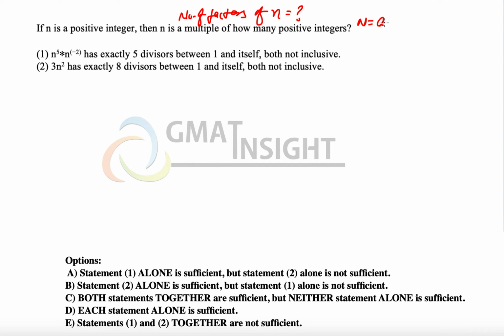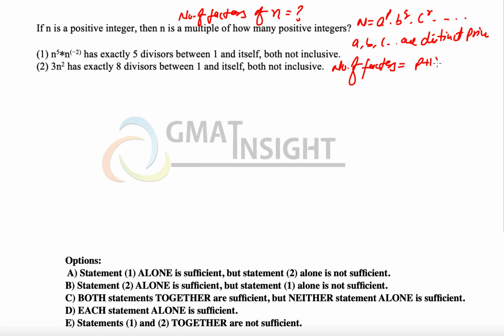If a number is written in the form a to the power p, b to the power q, c to the power r, where a, b, c are the distinct prime factors of the number, then the number of factors can be calculated by adding 1 to the exponents of the prime factors and multiplying them together. Now let's look at the first statement. We have to find the number of factors of n.